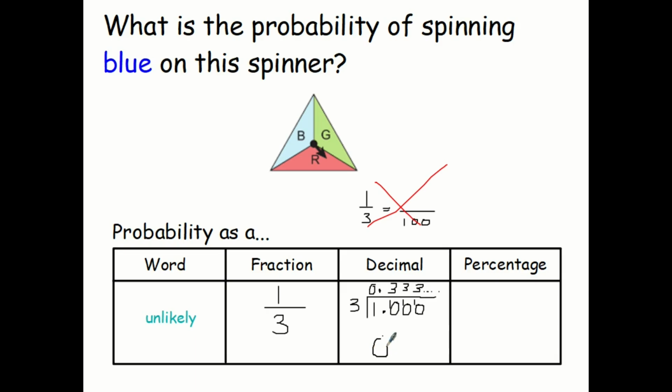And to write that, you can either write 3, 3, 3, 3 and put a few dots after it, or you can do it in a really sophisticated way and put a dot on the top of the 3. And as a percentage, this is 33.3 recurring percent. Make sure you put the dot above the 3.